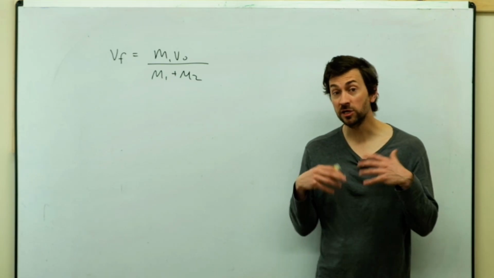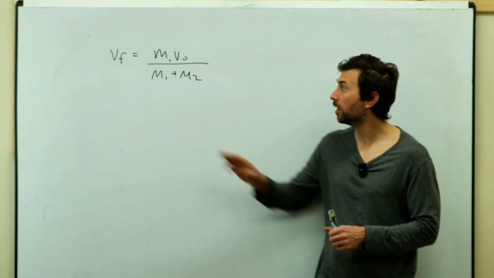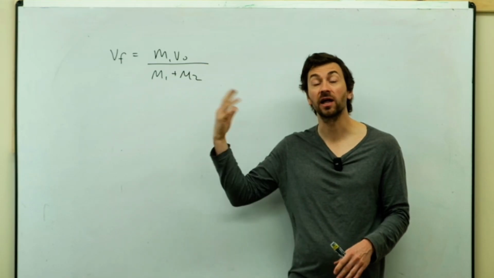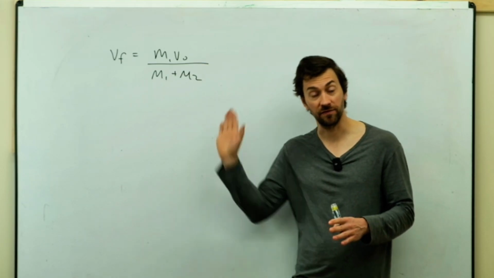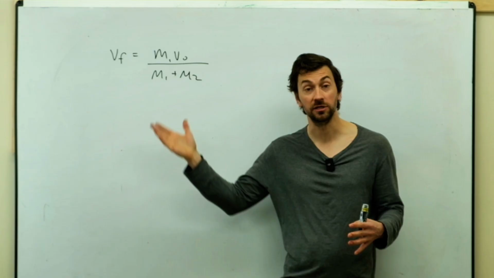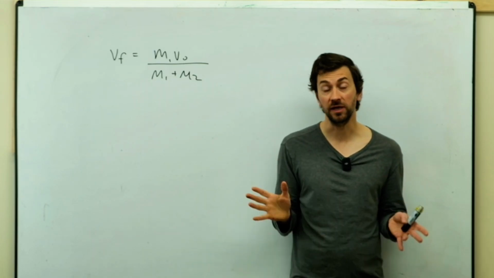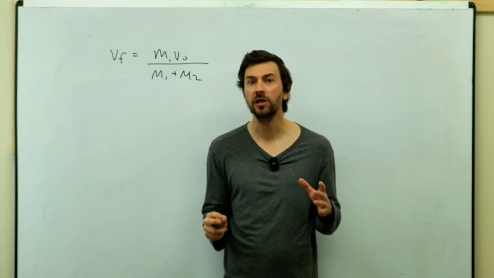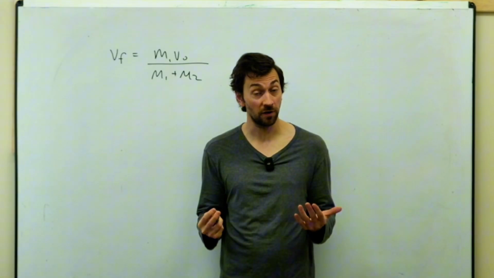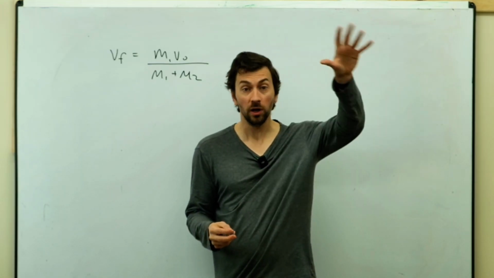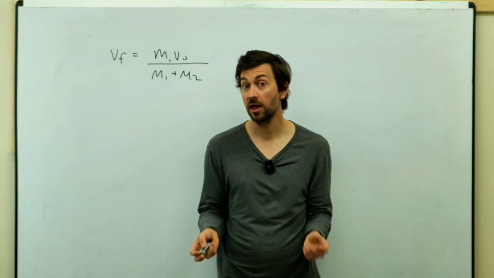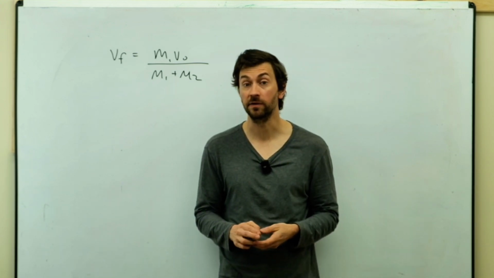The key thing is we need to talk about the relationship between this Vf and this M2 and how that connects to what we said in part A. And if this one is 0 or close to 0 relative to M1, then Vf is going to be the same or similar to V naught. I hope you can see the 3-part journey that this question follows. We use qualitative reasoning, we then do an equation, and we connect the two. And this whole question altogether is going to be for 8 marks.